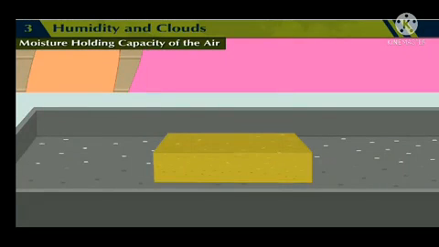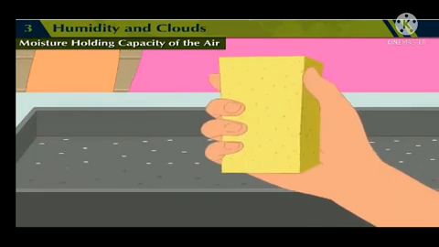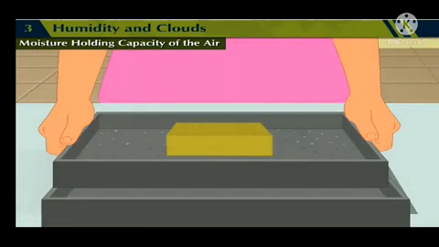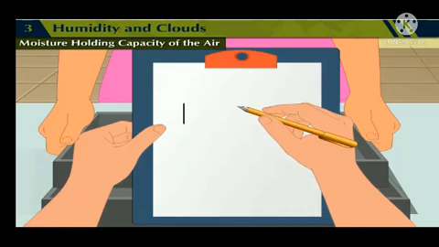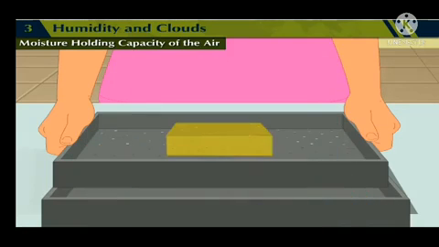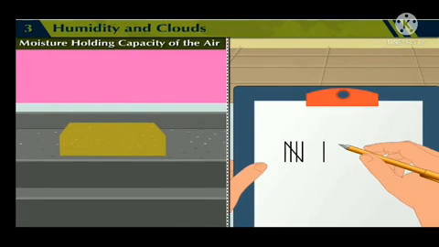Place the piece of sponge in the center of this tray. While placing the sponge, make sure there is no water in the sponge. Now pour water on the sponge with the big spoon. I am keeping account of the amount of water and pouring on the sponge. We shall keep pouring water with the spoon till the sponge becomes wet with water. Now this sponge is completely wet, which means this is the water holding capacity of the sponge.